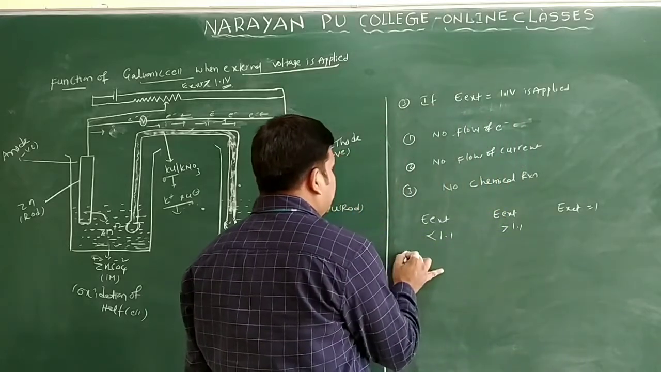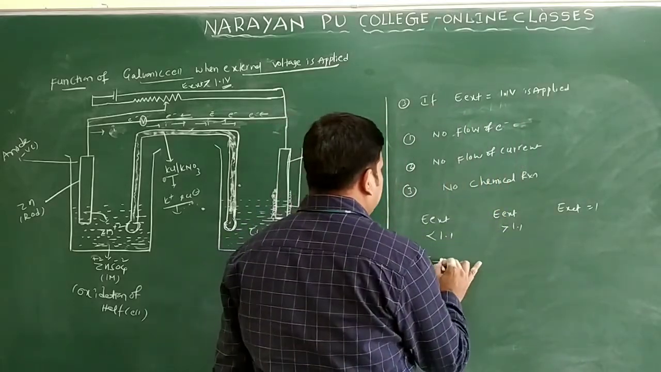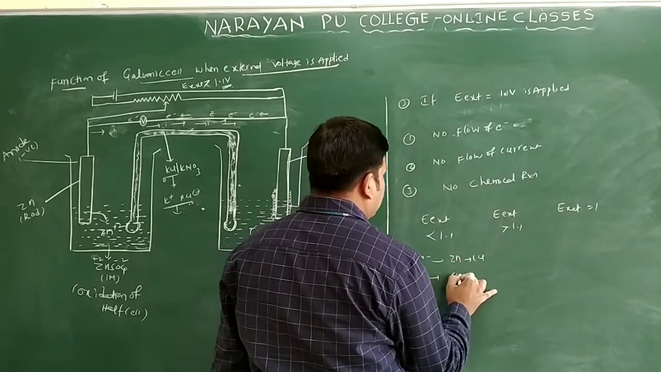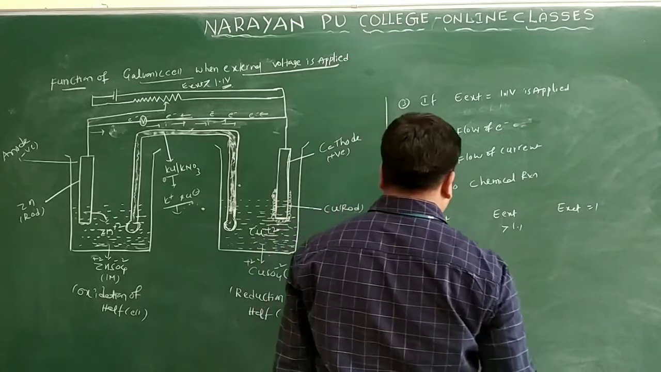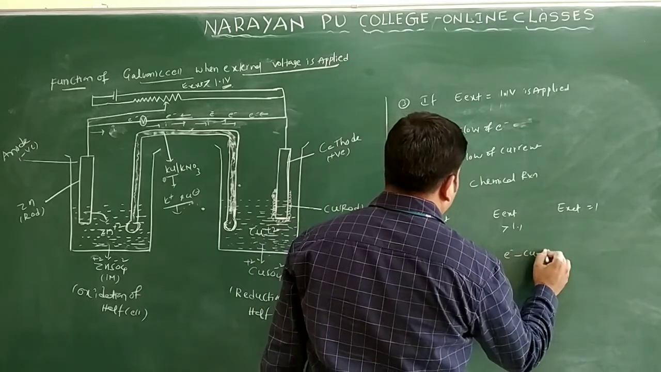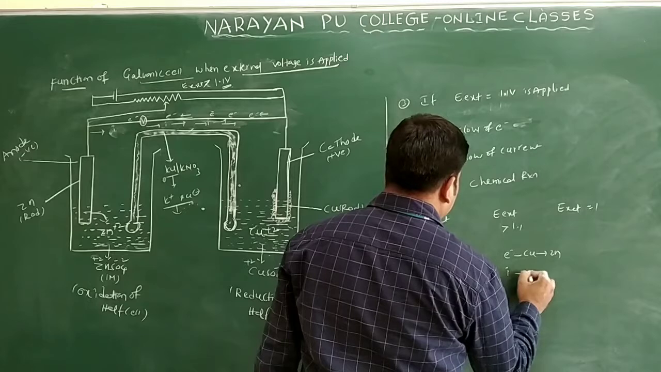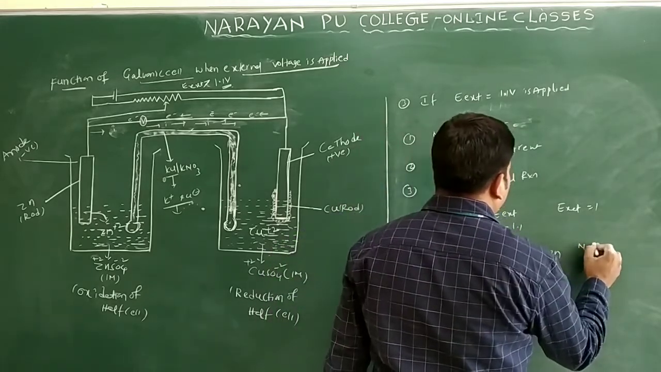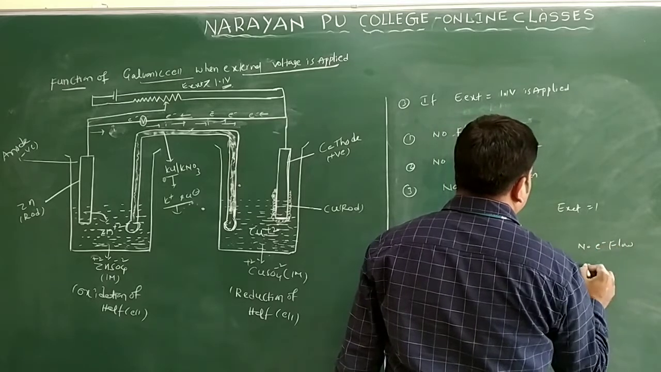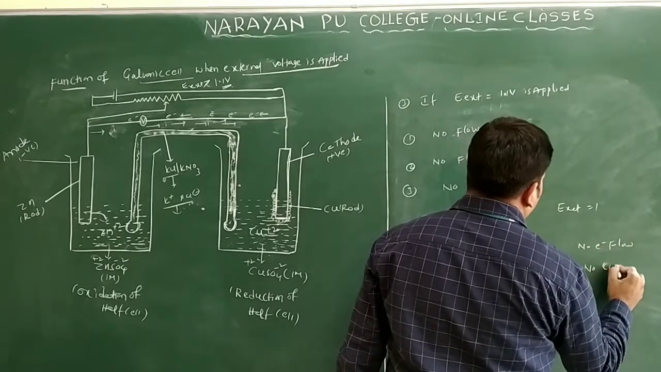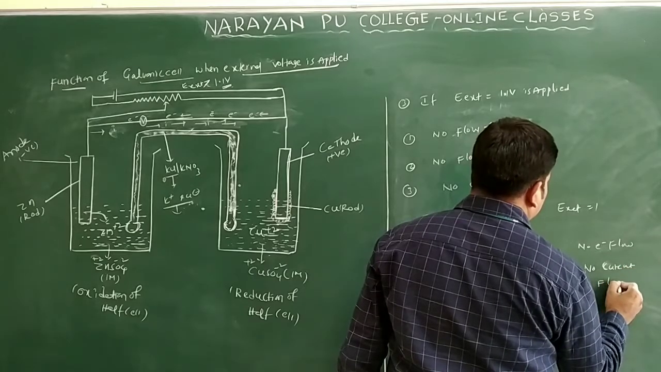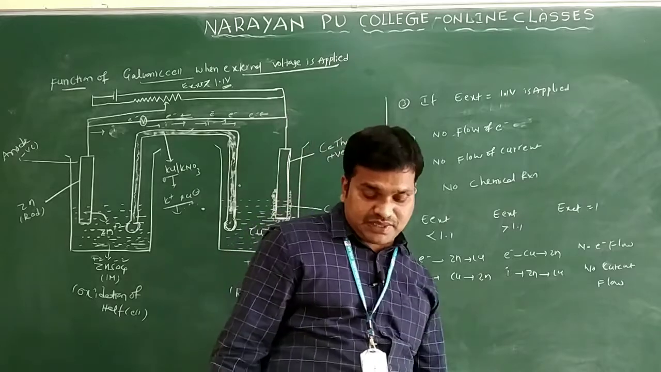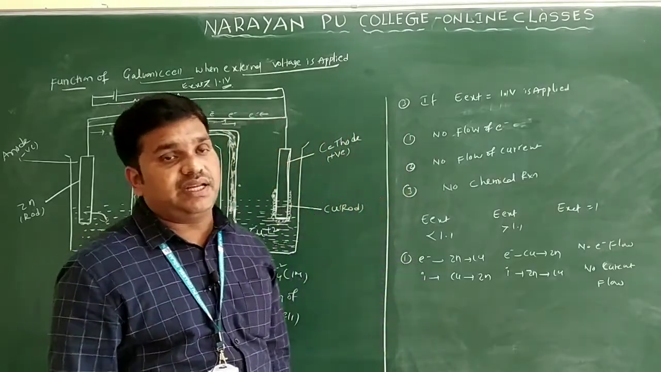So here, suppose you can observe, electron flow is zinc to copper and current flow is copper to zinc only. In the next case, electron flow is copper to zinc and current flow is zinc to copper. Here no electron flow and no current flow. So these are the three conditions when external voltage is applied. What changes can take place in the galvanic cell or Daniell cell only.